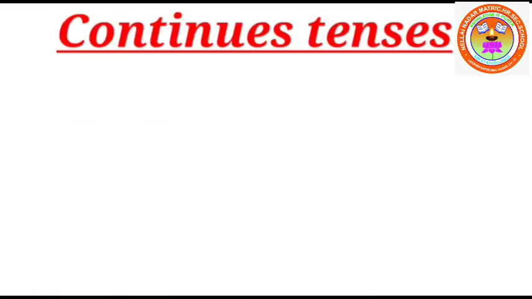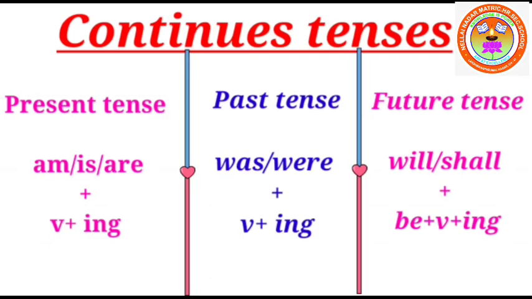Then continuous tenses. So continuous itself means ing verb form. I mean verb plus ing. That is called ing verb form. Here there are three continuous: present continuous, past continuous, and future continuous. So all the three tenses have continuous form. So all the three will have ing verb form.